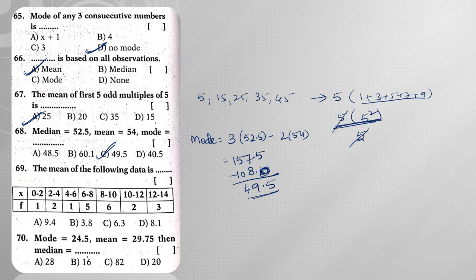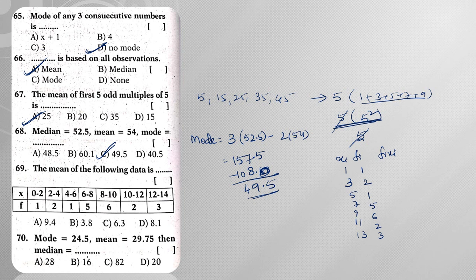So simply we need to write down the table. For the class 0 to 2, what is the mid value? First of all, write down the mid values: 1, 3, 5, 7, 9, 11 and 13. These are nothing but the mid values. Their corresponding frequencies are 1, 2, 1, 5, 6, 2, 3, right? So these are their corresponding frequencies.